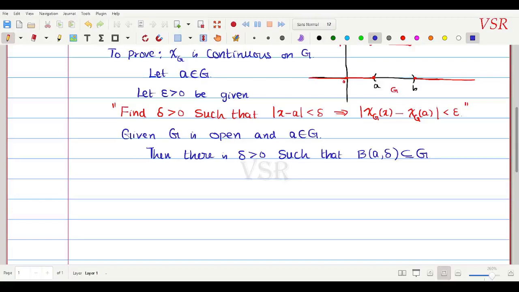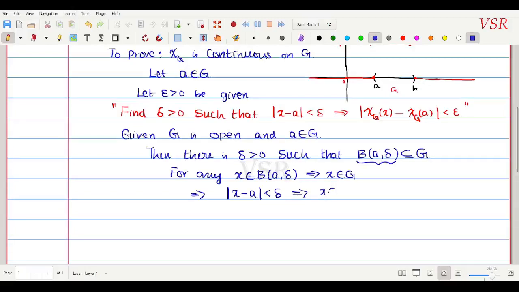ஓகே, now for any x belongs to ball with the center a radius delta, this would imply that x G ல இருக்கும். கரெக்ட்டா? Because this is a subset. இதுல ஒரு எலிமெண்ட் எடுத்தீங்கன்னா x இதுல இருந்தது அப்படினா இதுலயும் இருக்கும் because it is a subset. அப்போ this implies that modulus of x minus a less than delta, this would imply that x belongs to G.